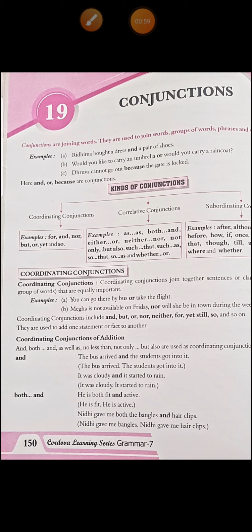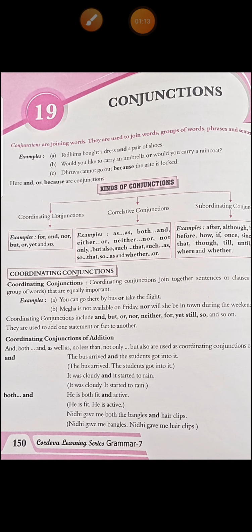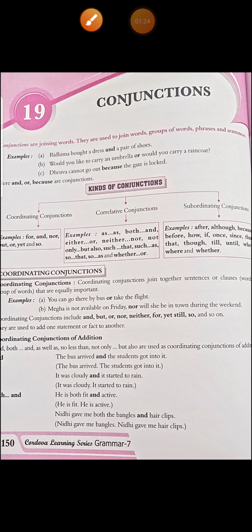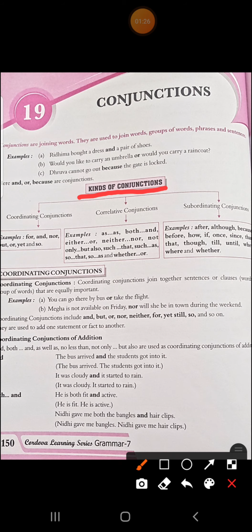Like, Riddhima bought a dress and a pair of shoes. Would you like to carry an umbrella or would you carry a raincoat? Then, Dhruv cannot go out because the gate is locked. So in these three examples, the words written in bold are your conjunctions.